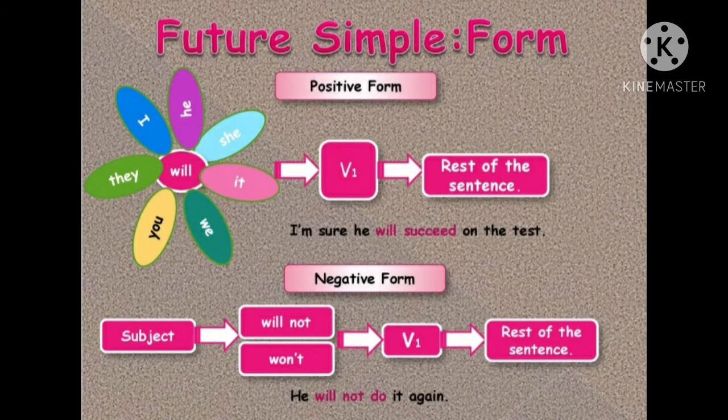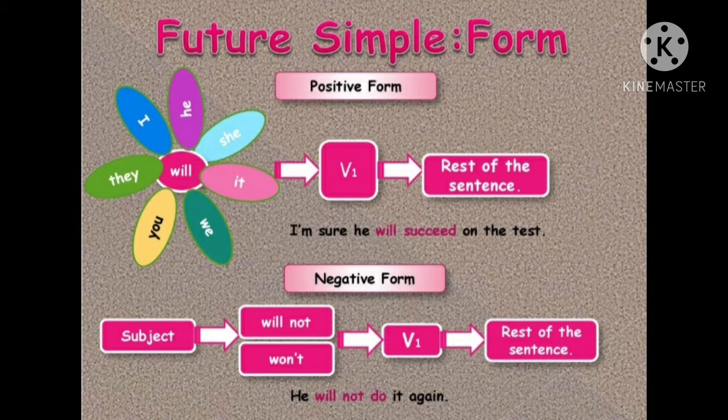In affirmative sentence with will, I can choose any subject, singular or plural. إذا كان جمع أو مفرد بياخد will. It doesn't matter.